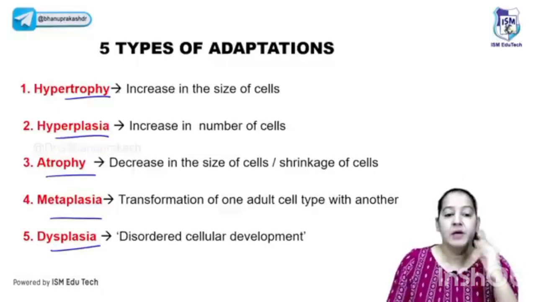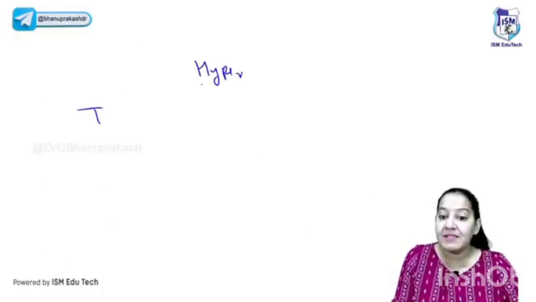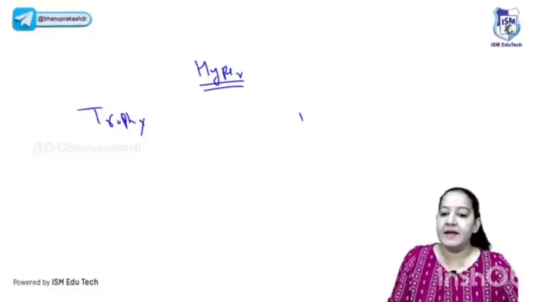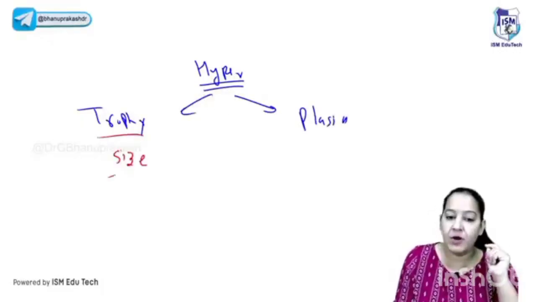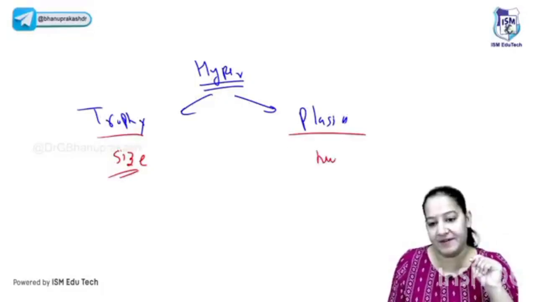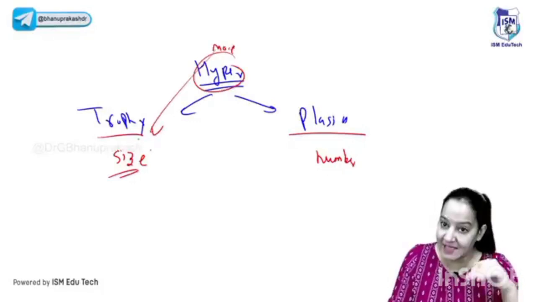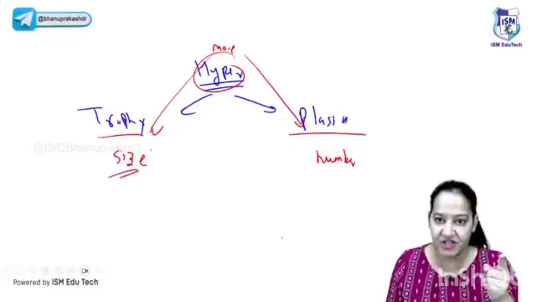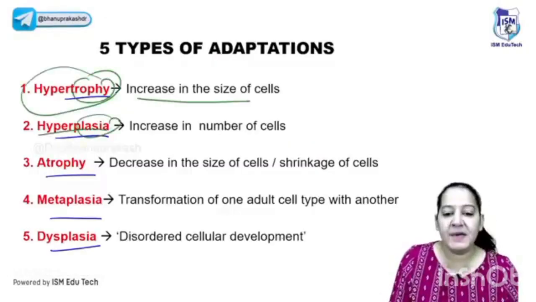Okay, what do you mean by that? First understand the words hypertrophy and hyperplasia. Both are hyper. Hyper means more. What is the difference between them? In pathology, the word trophy means size, and the word plasia means number. It's the number of the cells. Hyper means more or increase. So increase in size of the cell is hypertrophy, and increase in number of the cell is hyperplasia. You got it? Trophy means increase in size of the cell. Plasia means increase in number of the cell.